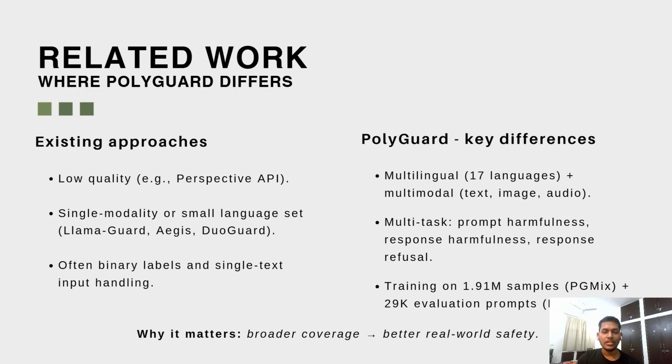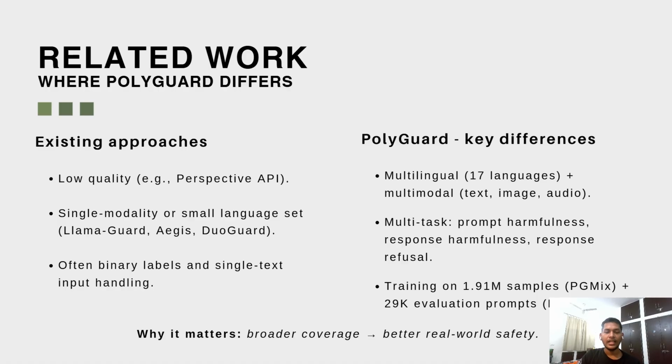Six, if the user's prompt is harmful or not, and if the response given by the AI is harmful or not. And it's trained on the largest multilingual safety dataset to date: nearly 2 million training samples and around 29,000 evaluation prompts. So the difference is not just scale, right, but also the scope. From English to multilingual, from binary to multitask, and from a small dataset to one of the largest multilingual safety collections available.